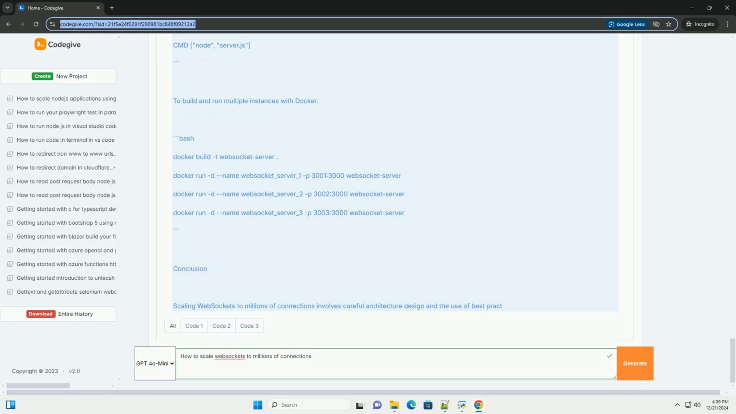Further steps. Implement message persistence with your chosen message broker. Enhance security with HTTPS and authentication mechanisms. Optimize your application for performance with techniques like clustering and caching. By following these guidelines, you can create a robust and scalable WebSocket server capable of handling millions of connections.